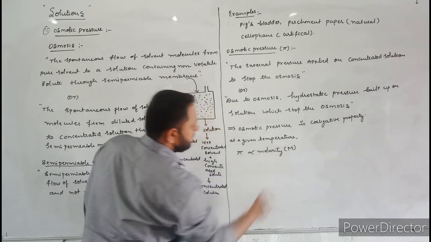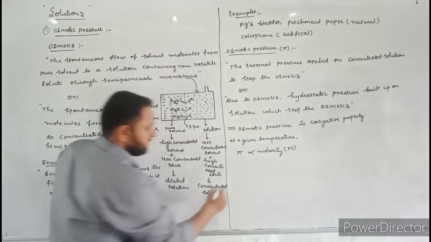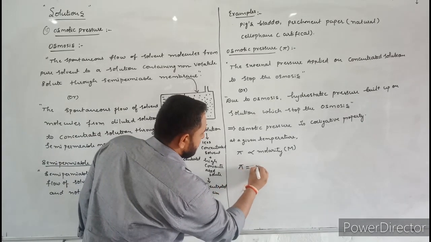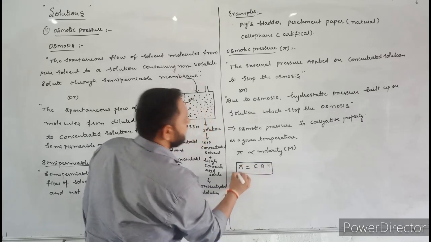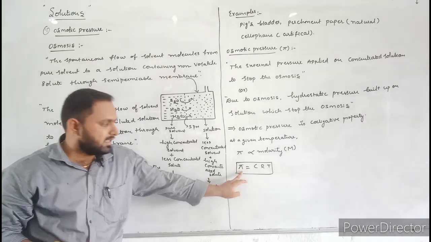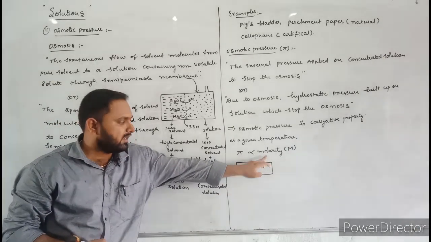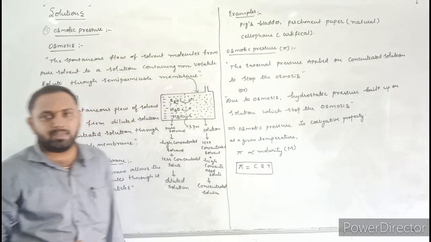Capital M. Now let us write the mathematical expression for osmotic pressure. Here pi is equal to CRT. This is the mathematical expression for osmotic pressure. Here pi means osmotic pressure. Here C means molarity. And here R means universal gas constant. Here T means temperature.